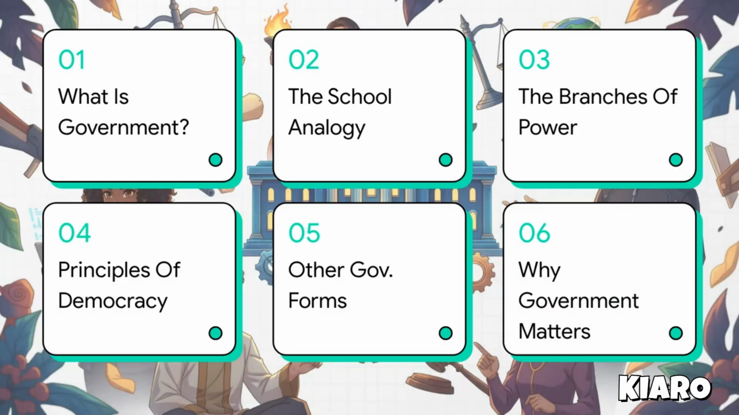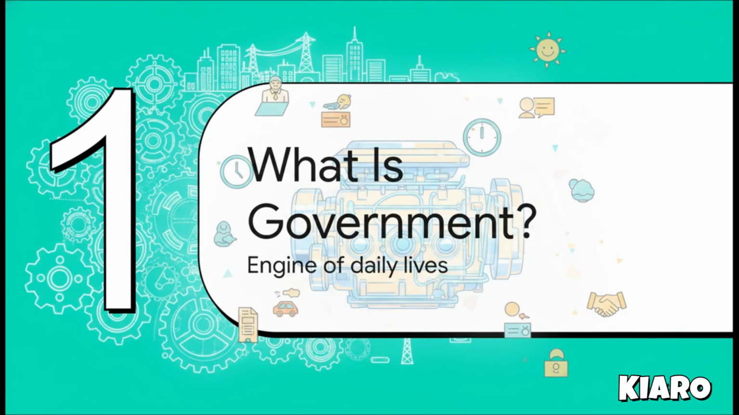Here is our quick roadmap for the explainer today. We'll start with what is government, walk through a handy school analogy, break down the branches of power, explore the principles of democracy, look at other forms of government, and finally discuss exactly why your government matters. All right, let's get right into section 1.